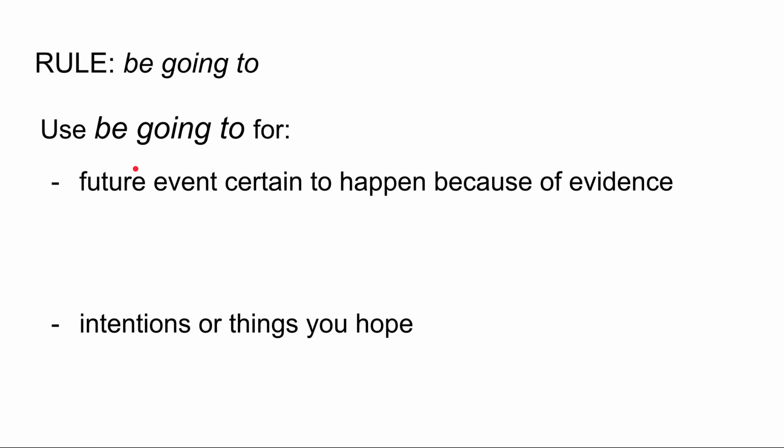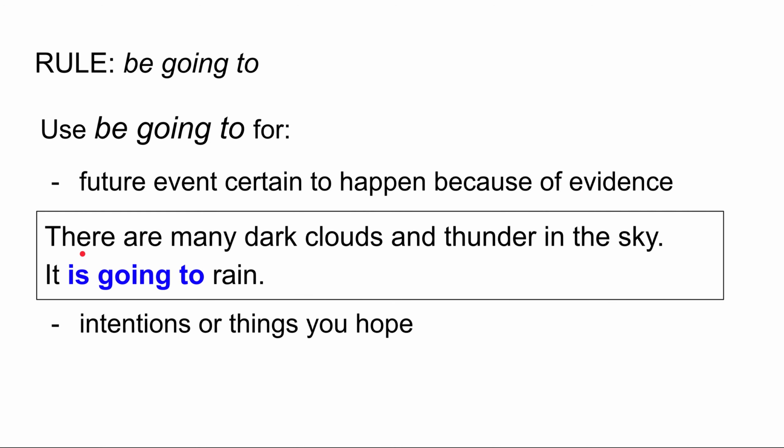Let's look at the uses for be going to. Be going to is used for future events that are certain because there is evidence. So, for example, there are many dark clouds and thunder in the sky. That's my evidence. Okay, so I'm certain it is going to rain. So if there is evidence, then we use it is going to rain.